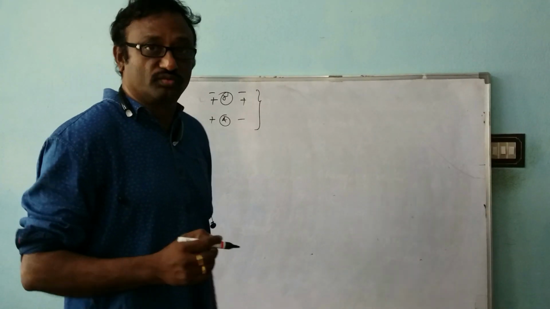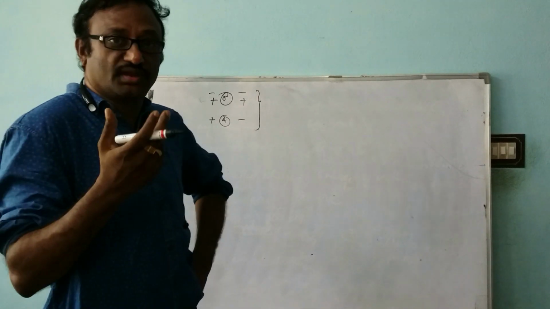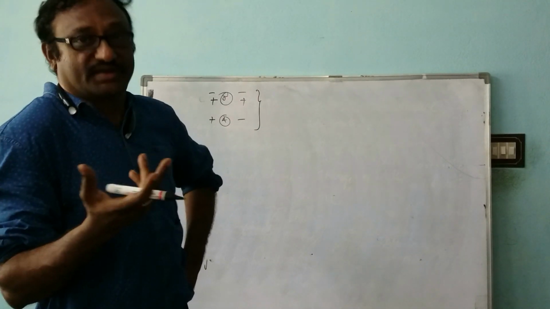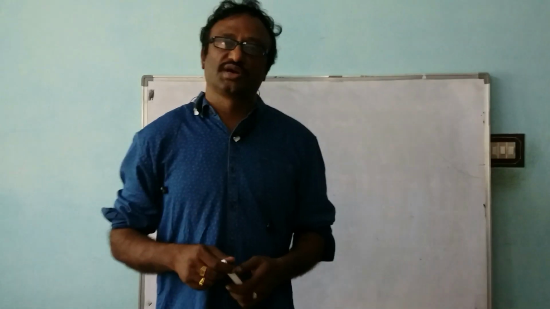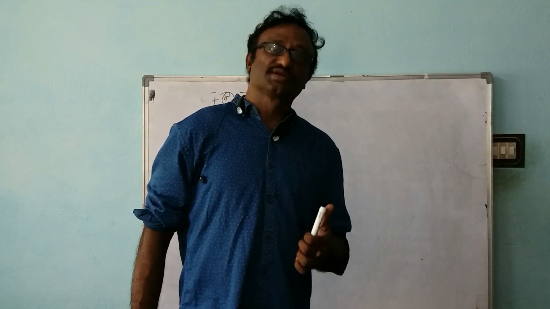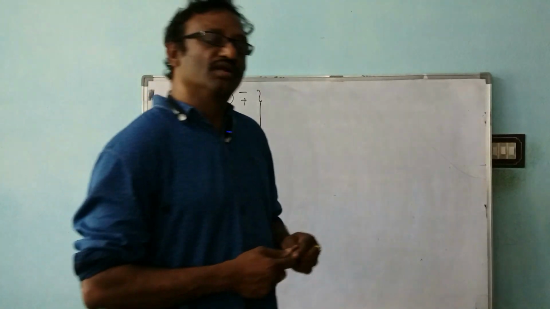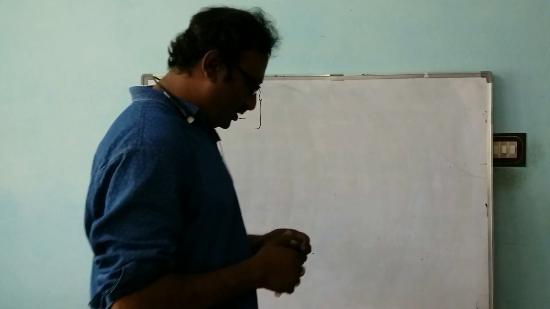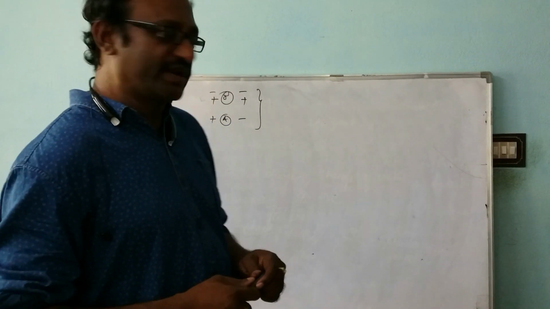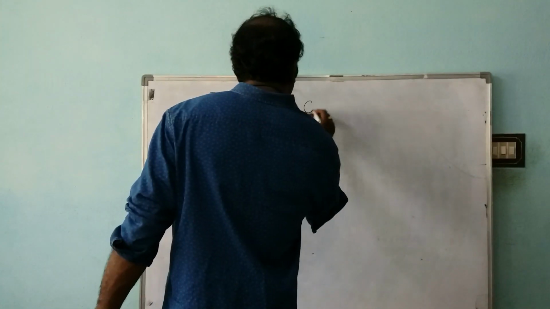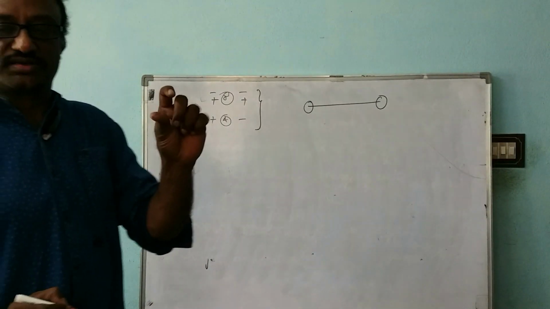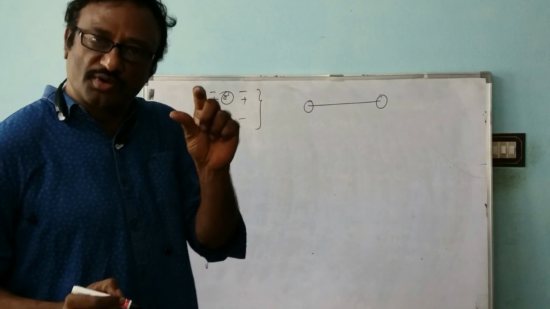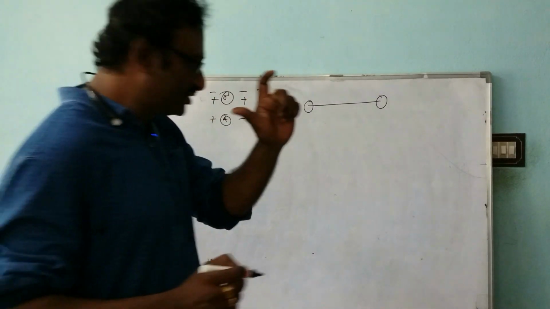Now we have to find out how they will be interacting with each other. That means how much force will be exerted between them. To find that out, a scientist named Charles Augustin de Coulomb discovered how the forces interact by his torsion balance experiment. In his experiment, he took spheres separated by a distance, and the size of the spheres is very small compared with the separation between them.